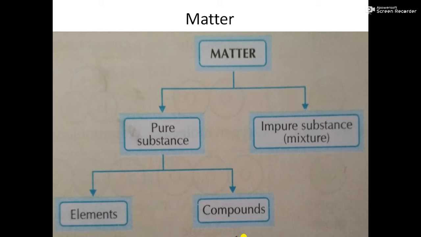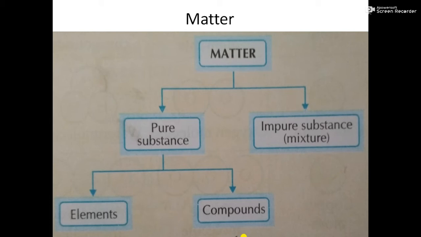And what are elements? When matter is made up of just one kind of atom, that is an element. And what is a compound? When matter is made up of two or more kinds of atoms that are stable and cannot be separated easily, like CO2, H2O. If I say O2, that is an element, okay. If I say H2O, that is a compound, okay.